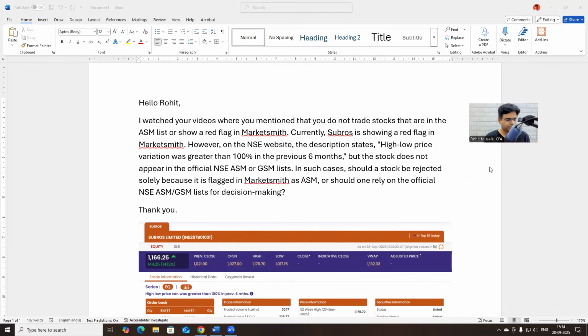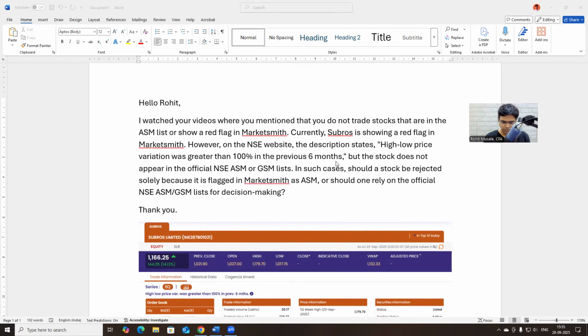Something like Tata Investment was initially, when it was in the base, not a red flag. Then it came out of the base, then it became a red flag. Two, three times it has happened that I have bought a stock and then it went up and then it became a red flag. That's fine, but at the time of buying, it should not be a red flag. So the answer is very simple. I will not go to the NSE website because I don't want to use too many platforms. I just want to keep my process simple.